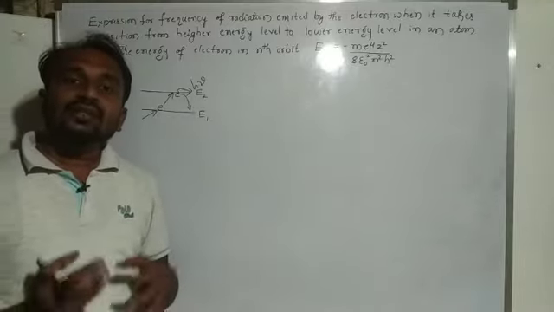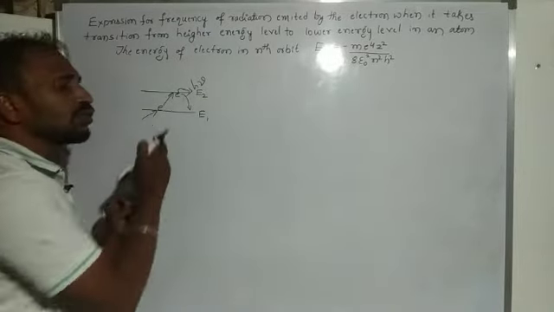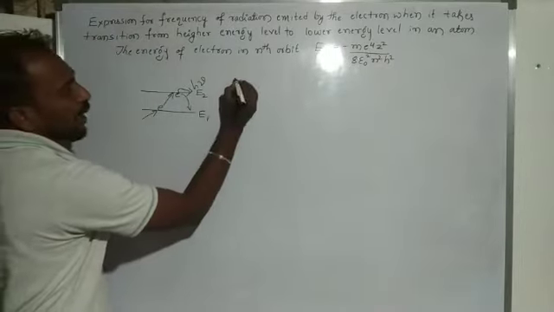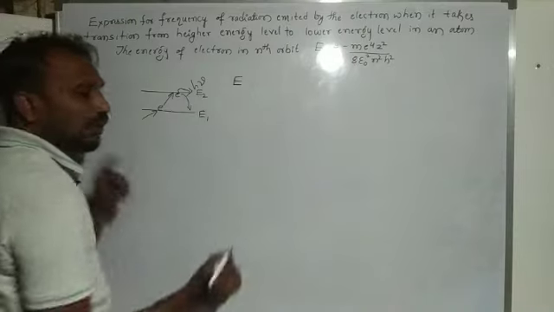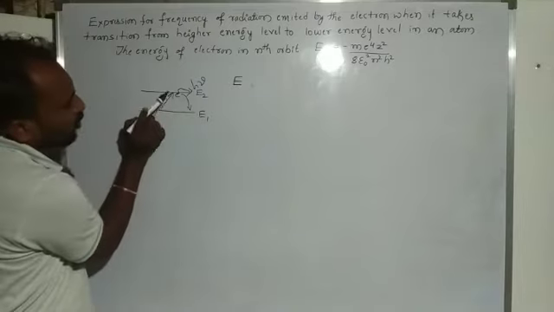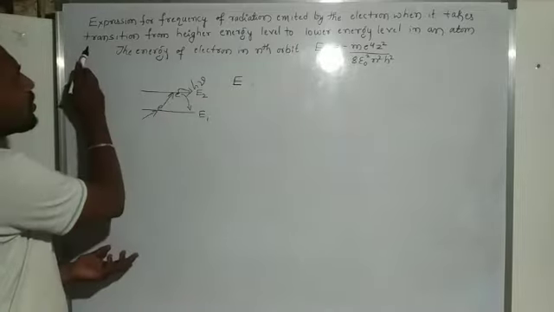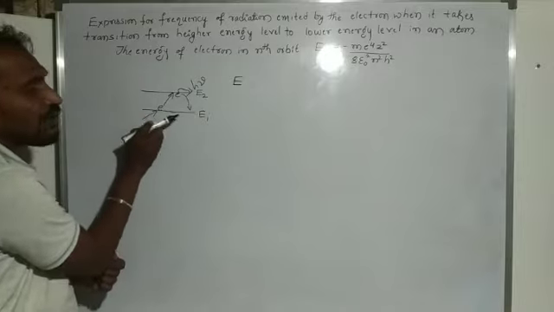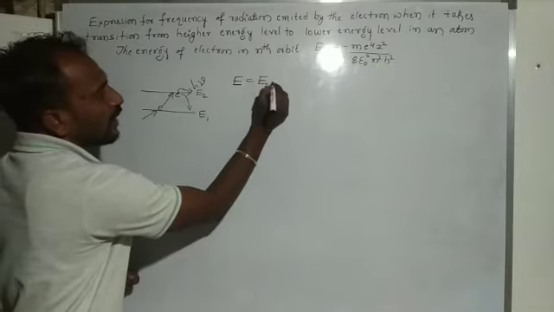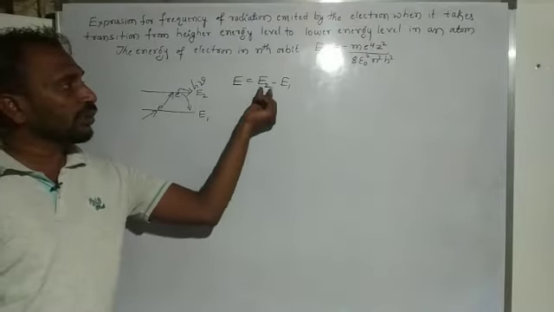So we want to calculate the energy: how much energy is released by the electron, or how much energy is given to the electron to move it to the excited state. The easy formula, you already know from Bohr's postulates. Whenever an electron present in an excited state loses its energy, it makes a transition from the higher energy level to the lower energy level. So the formula is E is equal to E2 minus E1.